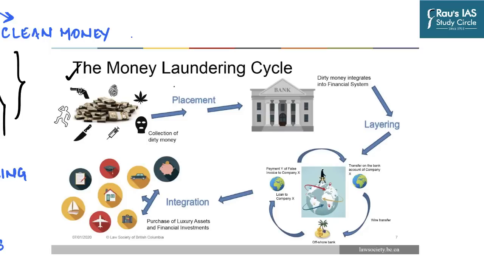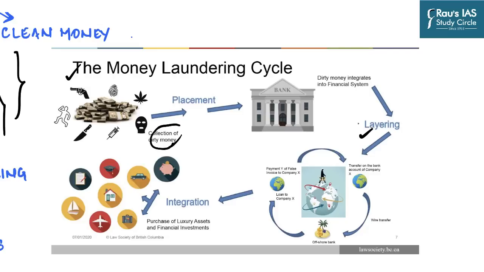The first step, placement, which we just discussed, is about collection of the dirty money. It is the riskiest step where launderers insert the money into the formal financial channel, because after all, banks are required to report large transactions and these are huge piles of cash. Just like the example we talked about earlier, it was all about inserting that black money into hotel revenue, making it look like a legitimate source of money.